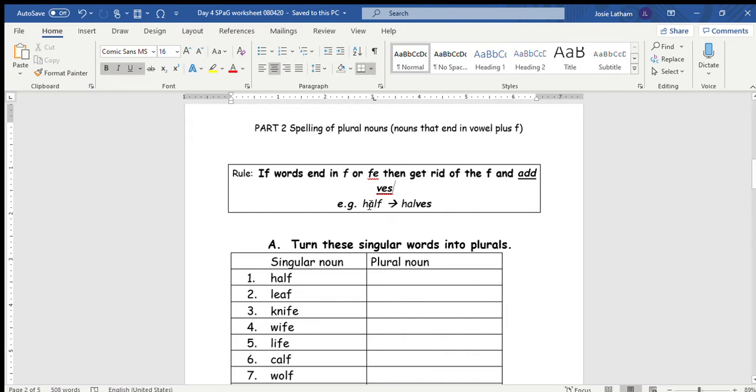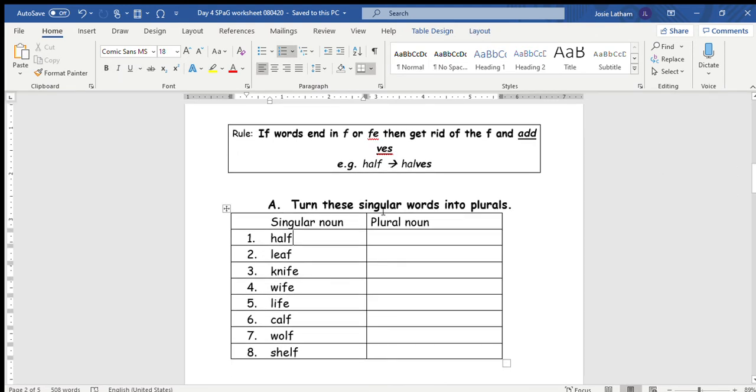So you've got a list of singular nouns, that means just one, on the left, and you need to turn them into plural nouns following this rule here. So here are the singular nouns. I'll read them out to you. Starting with number 1: half, leaf, knife, wife, life, calf, wolf and shelf. And so your plural nouns will be halves, leaves, knives, wives, lives, calves, wolves and shelves.